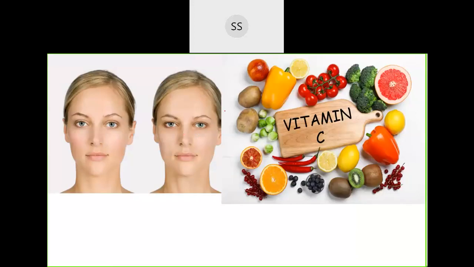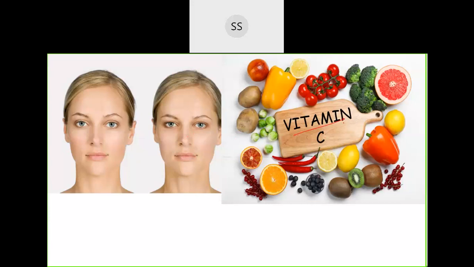And then one more example is the aging process. As a person becomes older and older, they say that they undergo oxidation. So aging is one such process where oxidation takes place. Doctors and scientists suggest making use of elements which can stop this oxidation.